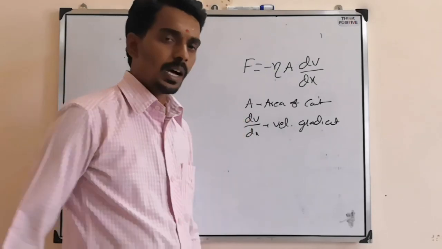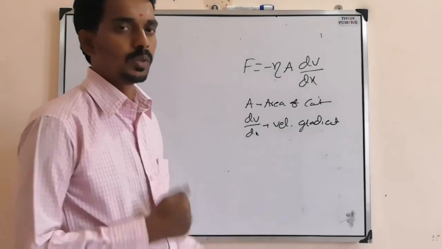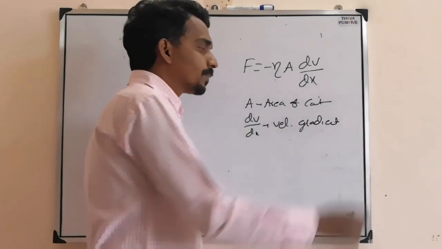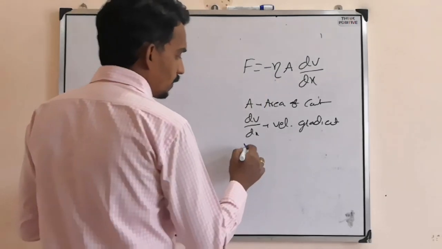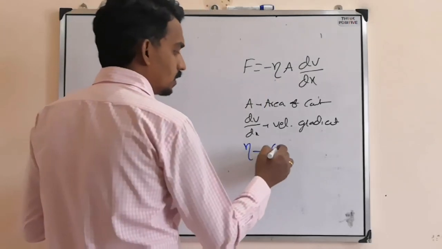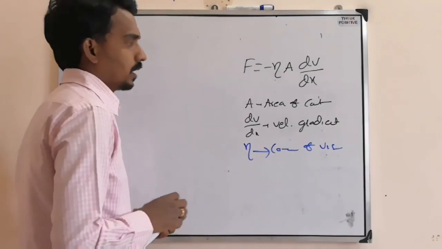So here velocity you are differentiating with respect to distance between the two layers. That's why we call it velocity gradient. And this one we call coefficient of viscosity, one constant.